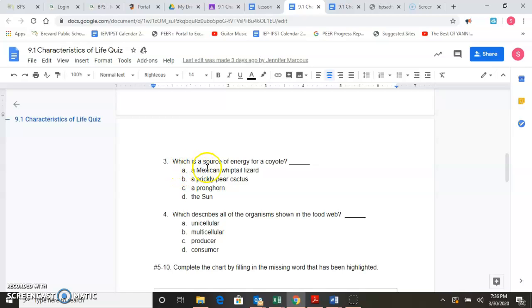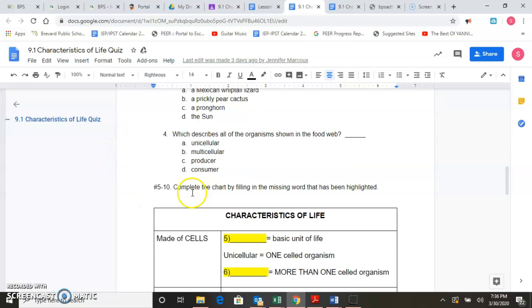Number 3, which is a source of energy for a coyote? A, Mexican whiptail lizard, B, a prickly pear cactus, C, a pronghorn, D, the sun. So look back at the picture and see which is a source of energy for a coyote. Number 4, which describes all of the organisms shown in the food web? A, unicellular, B, multicellular, C, producer, D, consumer.